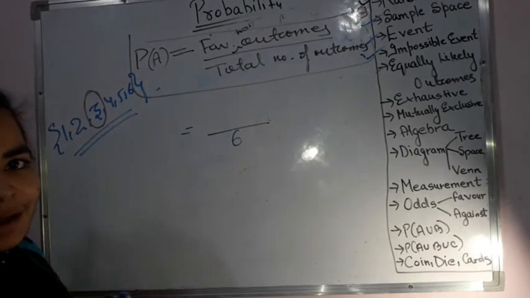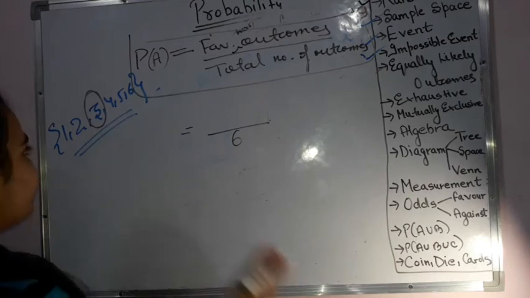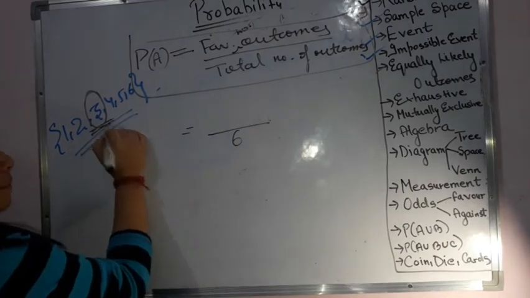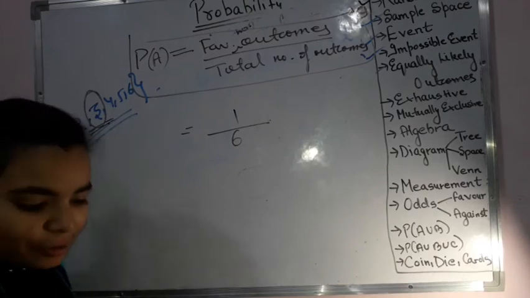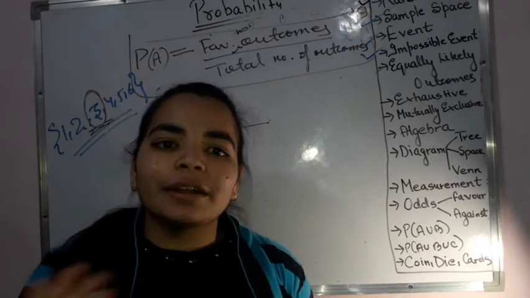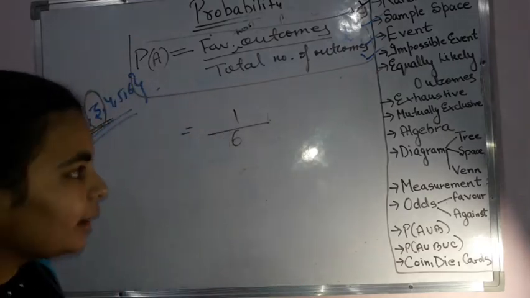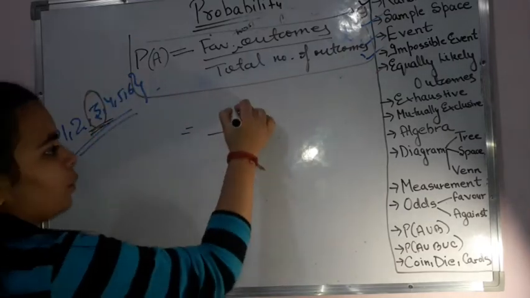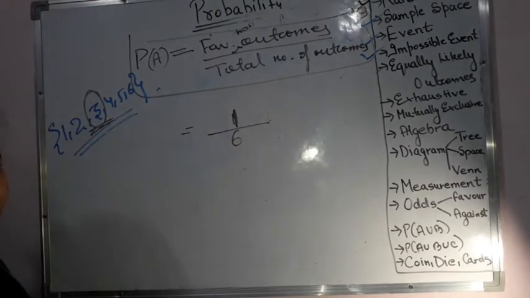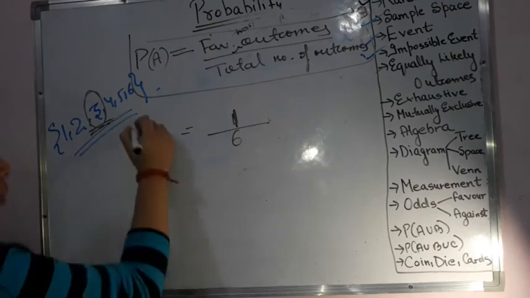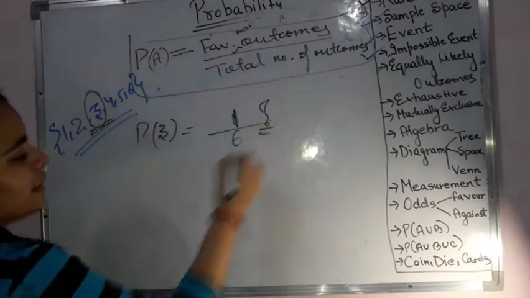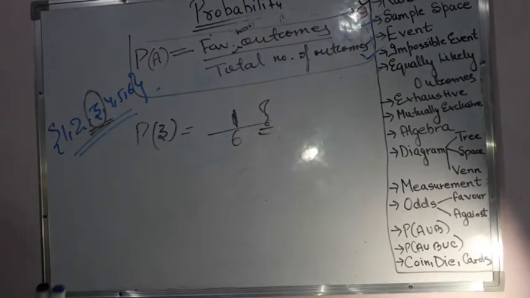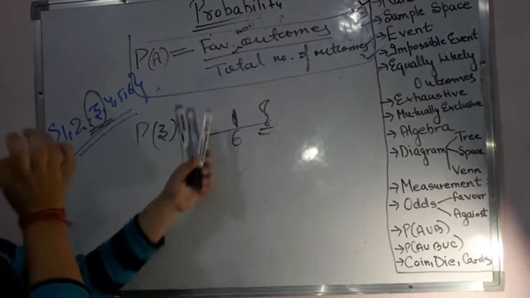I can get any one: 1, 2, 3, 4, 5, 6. And favorable is 1 only, that is 3. Favorable is 1 only because once only I am tossing. If I would have tossed it twice, then my condition could have been different. But right now when I am tossing it once, then only once there could be the possibility that I can get a 3. Therefore the probability of this event of 3 occurring becomes 1 by 6. So this is how your probability comes. Okay, this was the formula for it.